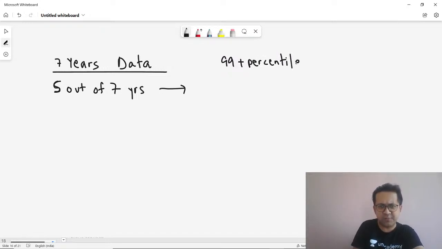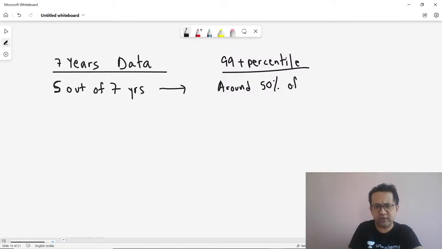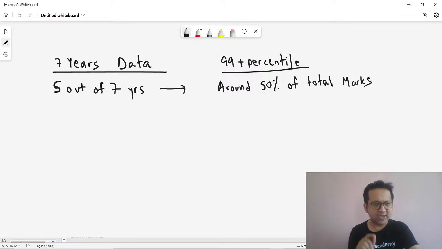I think this is very important. How much do you need? In 5 out of the 7 years, around 50% of the total marks is what you need to be scoring to get a 99 plus percentile.